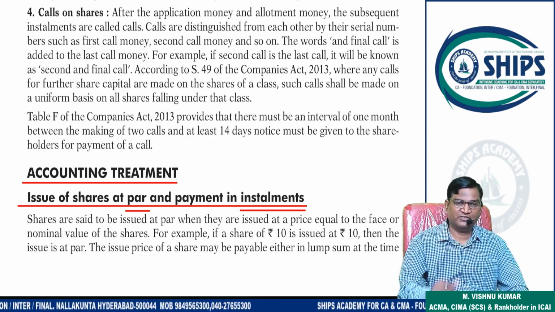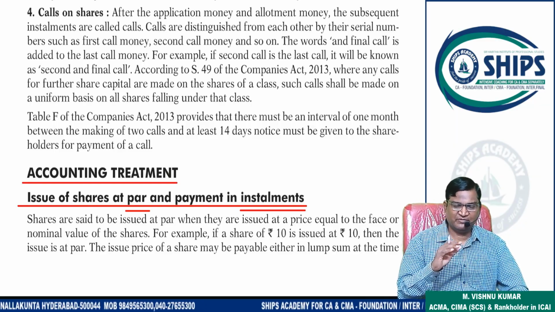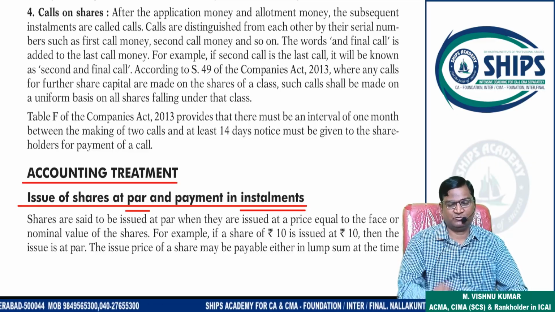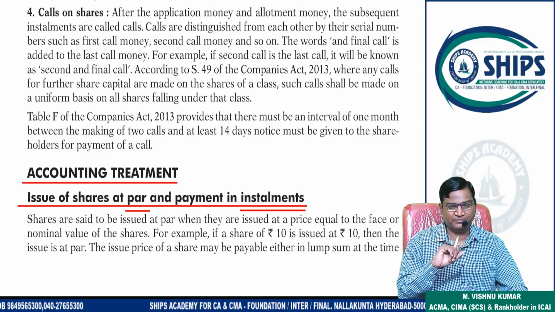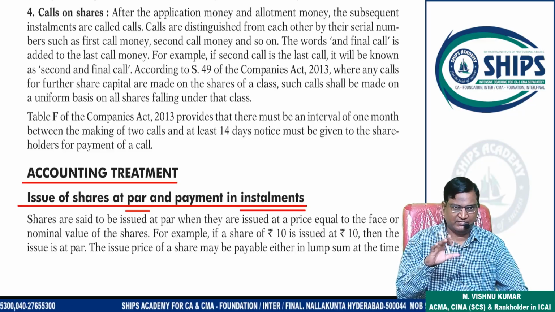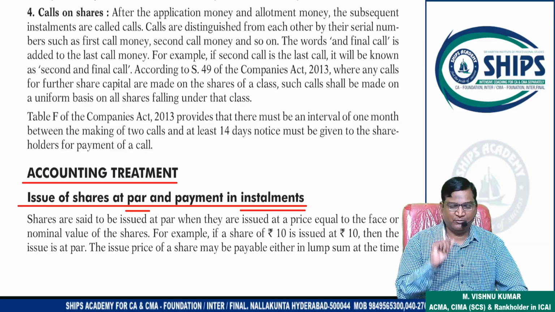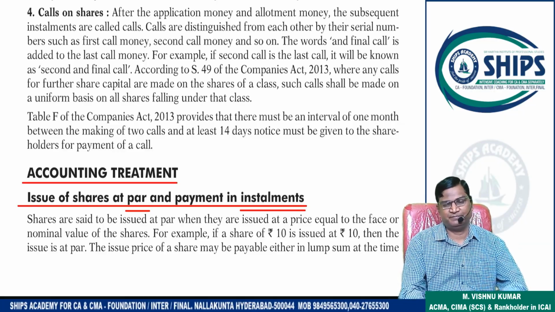Now when shares are issued, shares can be issued at par and also at premium. Mostly in case of a public IPO, shares will be issued at premium only. First we have to understand what is par and what is premium.